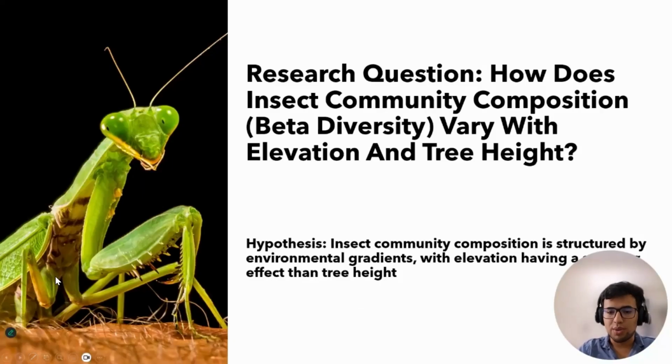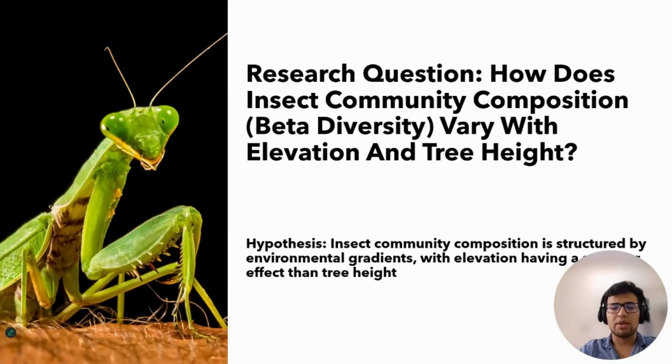To better understand how all of this works in a single plant species, the present project is focused on a simple question: how does insect community composition, or beta diversity, vary with elevation and tree height?